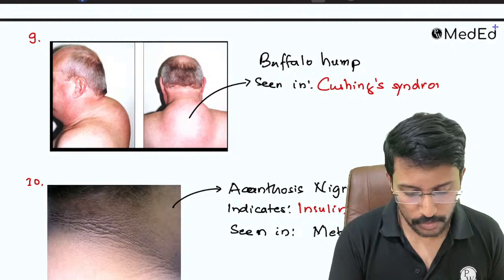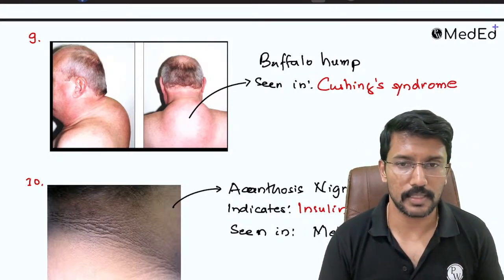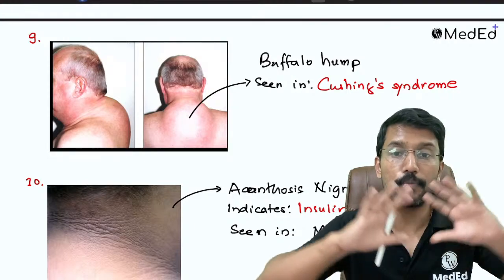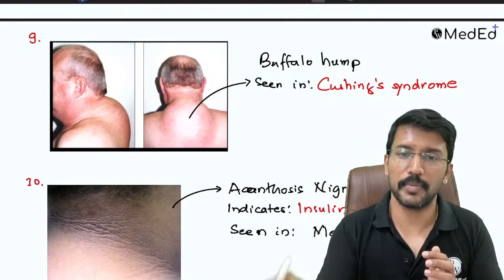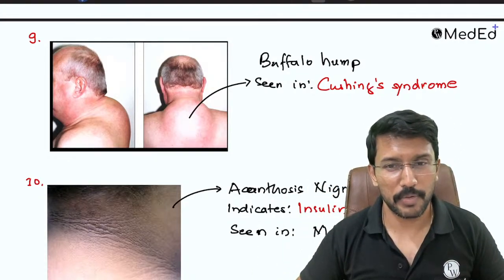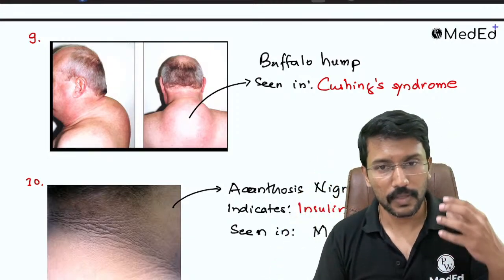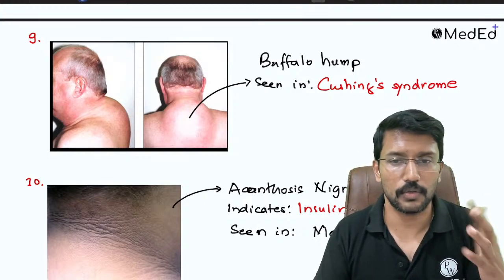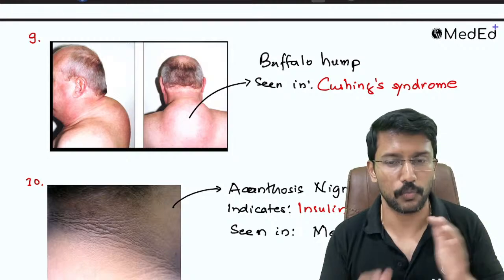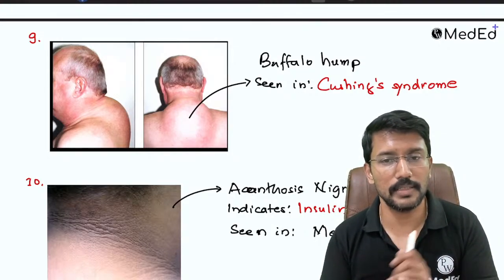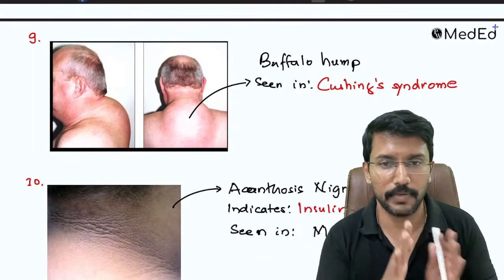What is the difference between Cushing's syndrome and Cushing's disease? Please remember, Cushing's syndrome is a broad term. It means excess cortisol. Whatever may be the reason, it may be external administration of steroids, it may be an adrenal carcinoma, right? It may be an ACTH producing adenoma stimulating the adrenal gland to produce cortisol. Whatever is the reason, excess cortisol leading to clinical manifestations, we call it as Cushing's syndrome. Cushing's disease specifically means an ACTH producing pituitary adenoma is the reason for excess cortisol. Then we call it as Cushing's disease, right?